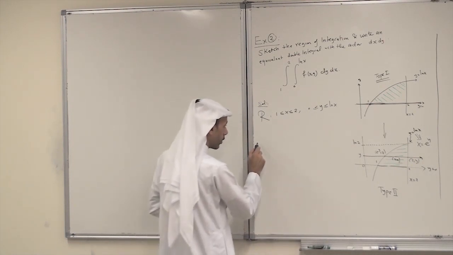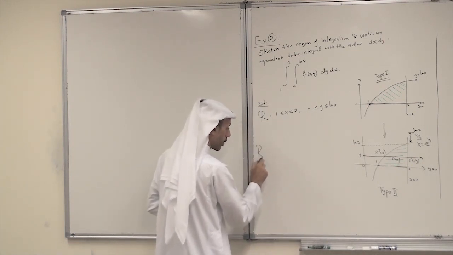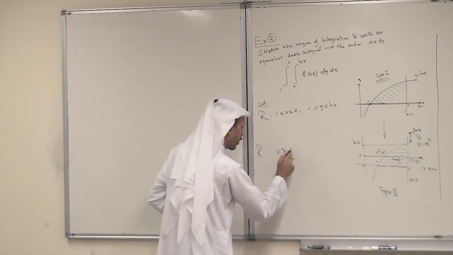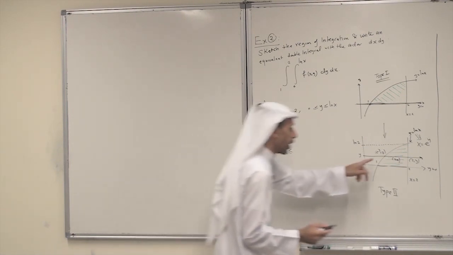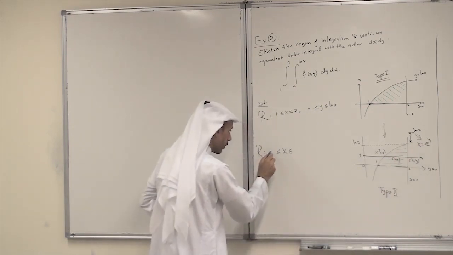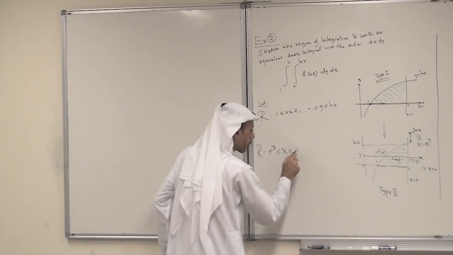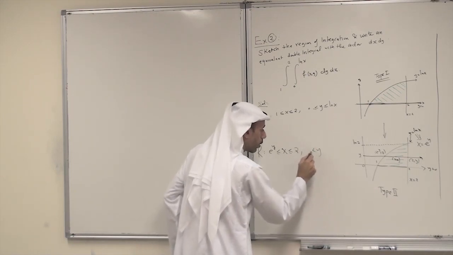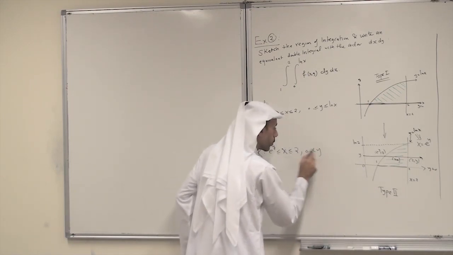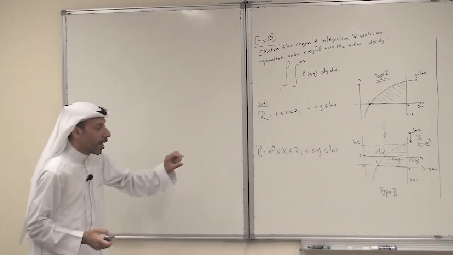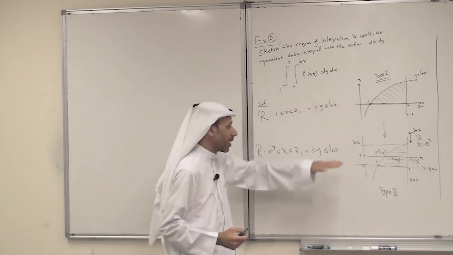So here this R can be described as follows. x between the left curve and the right curve. The left curve is e to the power y, and the right curve is x equals 2. And y is between 0 and ln 2. So this is how we describe the same region, but as a type 2.